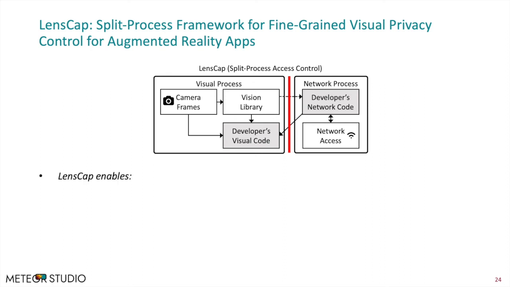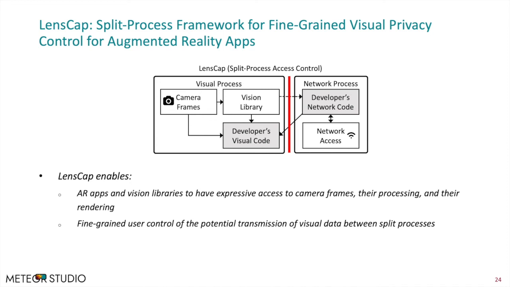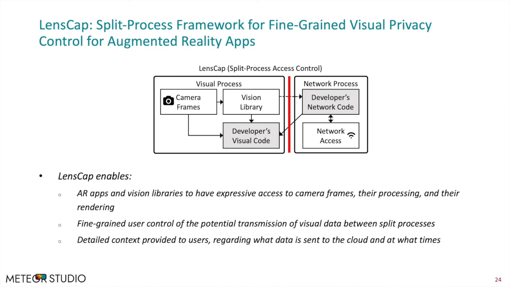LensCap enables AR apps and vision libraries to have expressive access to camera frames, their processing, and their rendering, with fine-grained user control of the potential transmission of real data between split processes, and detailed context provided to users regarding what data is sent to the cloud and at what times.